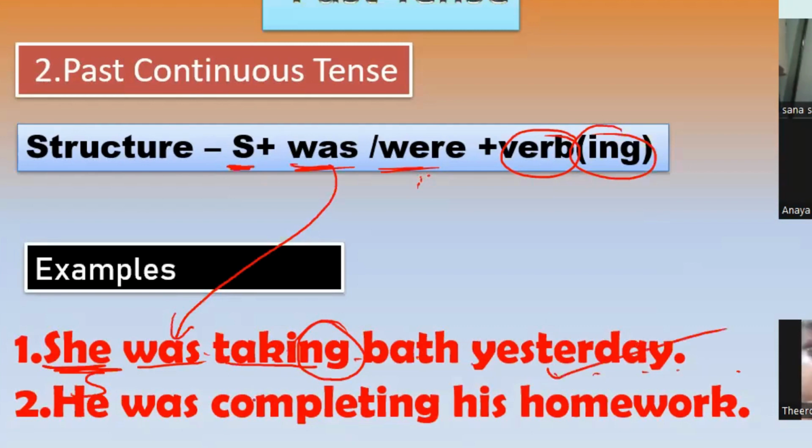Yes, ma'am. Okay, very good. You should respond, okay? Okay, in the next example, he was completing his homework.